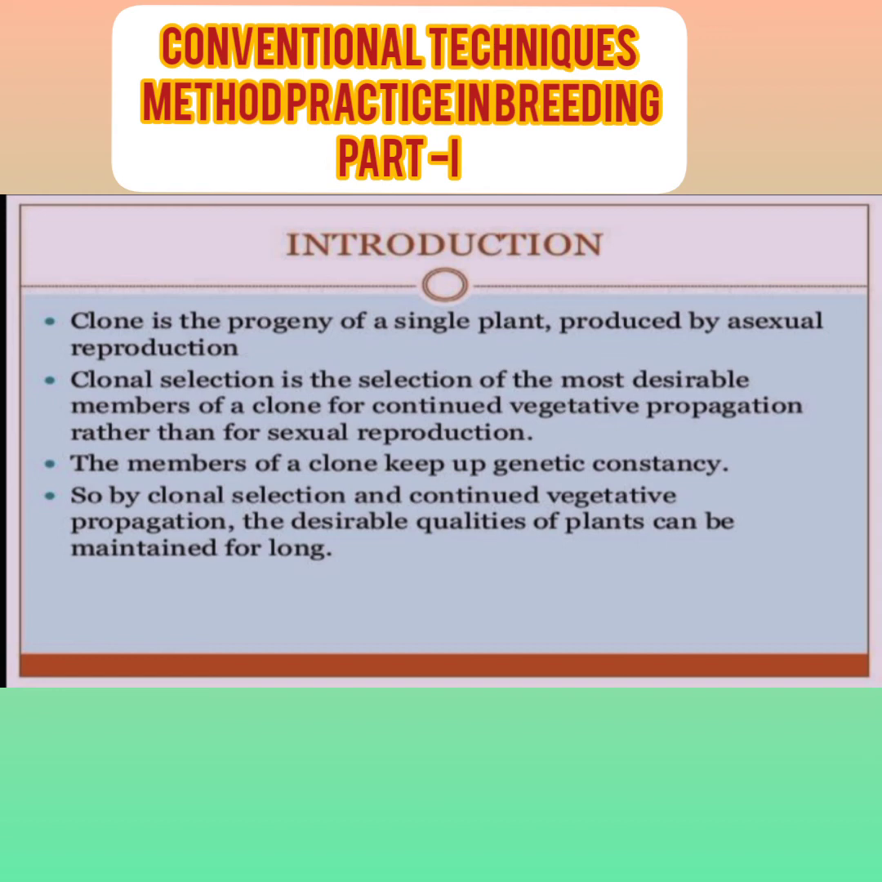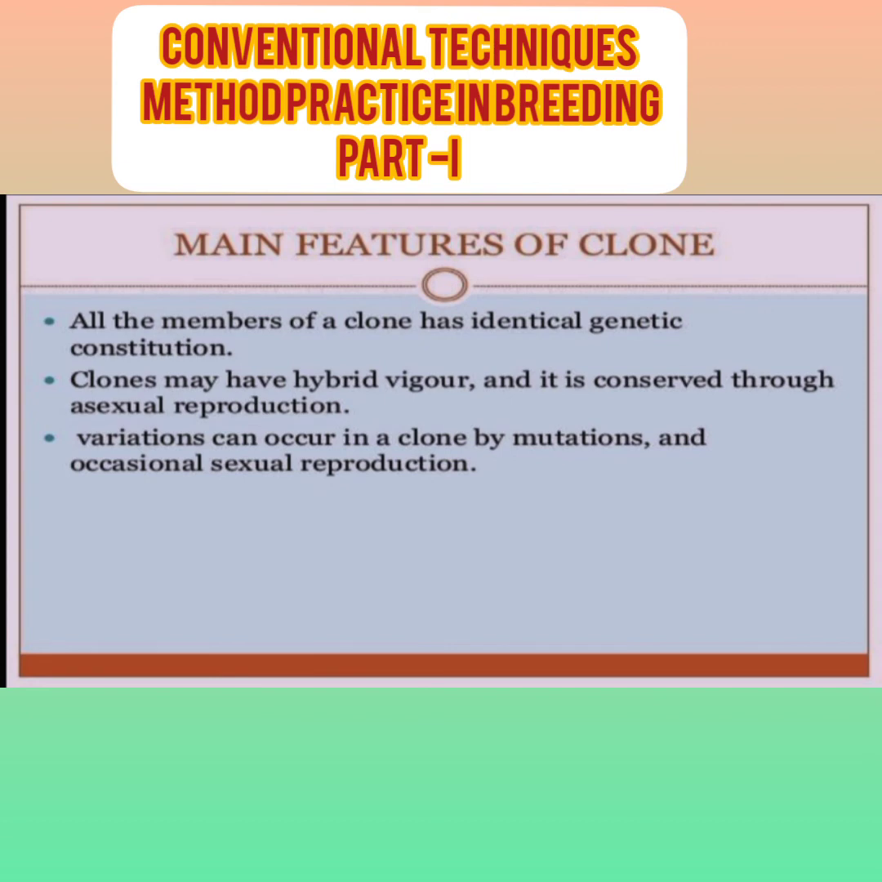Clonal selection is the selection of the most desirable member of a clone, continuing vegetative propagation rather than sexual reproduction. The members of a clone keep genetic constancy. So by clonal selection and continued vegetative propagation, the desirable qualities can be maintained for a long period.